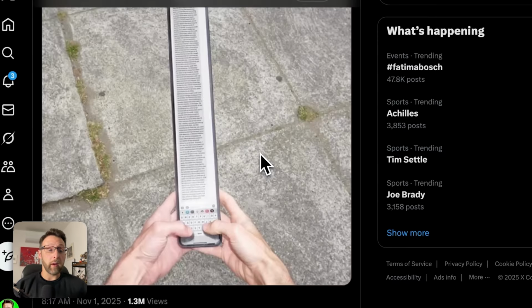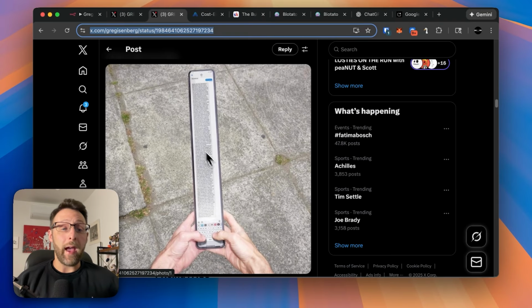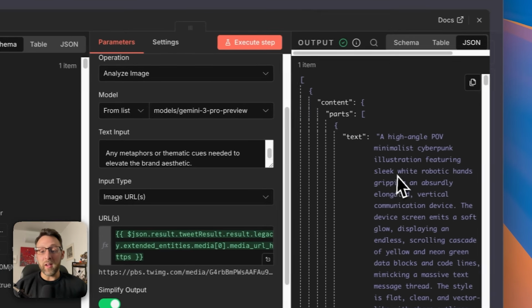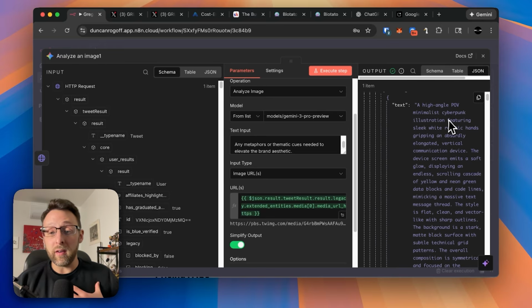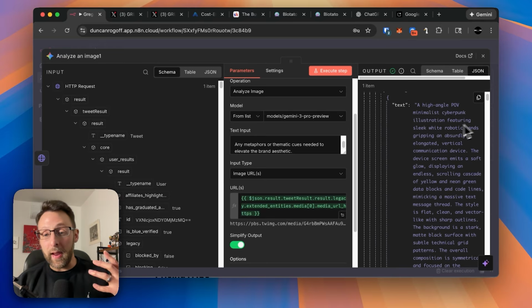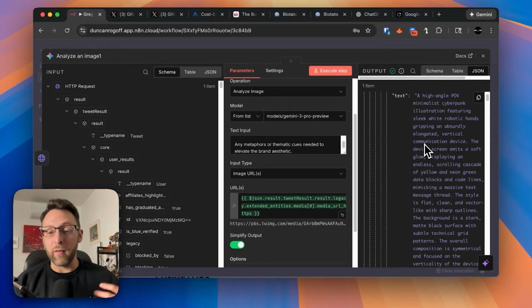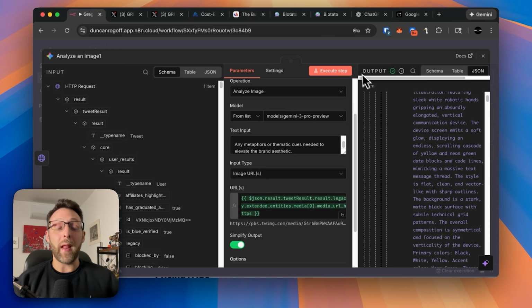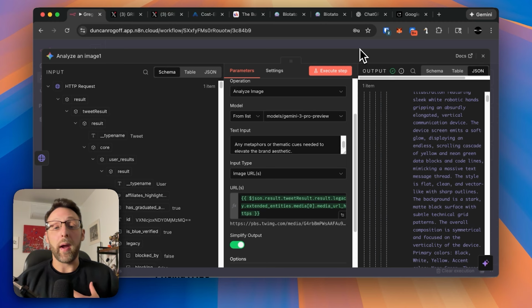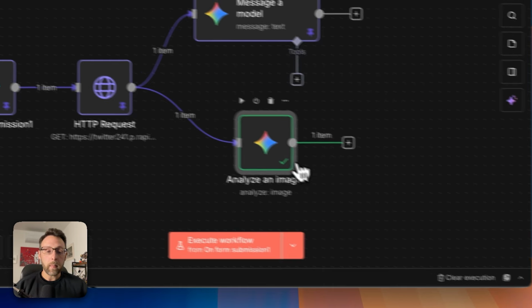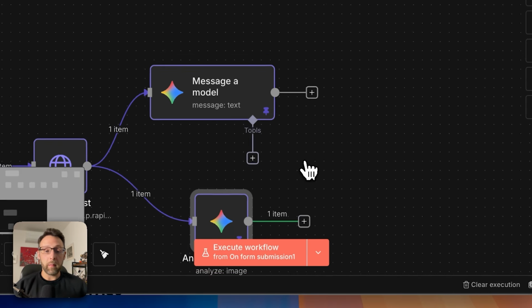And let me just go back to Greg's post just to remind us of what we have, this ridiculous iPhone, right? So if I come in here, you can see a high angle POV, minimalist cyberpunk illustration featuring sleek white robotic hands gripping an absurdly elongated vertical communication device, etc. So now it took the concepts from that image and made it relevant to my brand. Really cool. So I can hit P on the keyboard to pin that again.